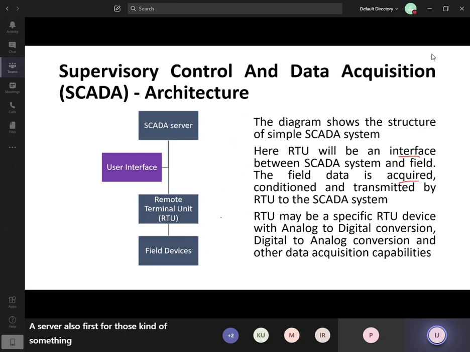Also, when you get input data, if it is analog you have to convert it to digital. And when you send a control signal, if it is digital, at the end you may have to convert it to analog. So for these kinds of purposes, all these features will be available with an RTU. There are specific devices as RTUs. You can buy and use them in SCADA systems.